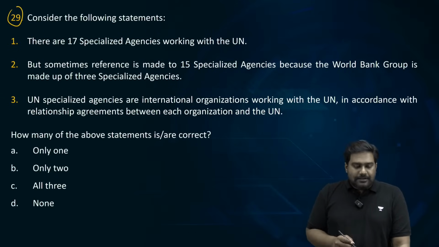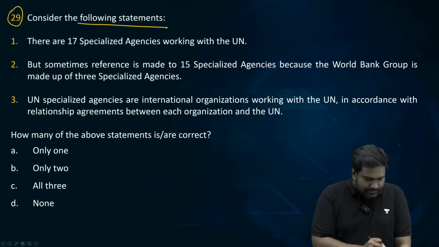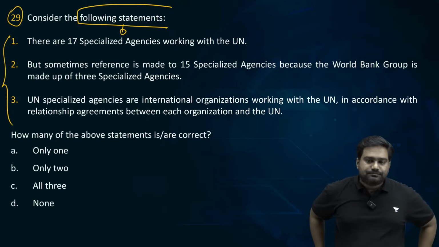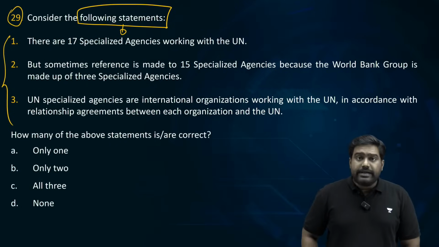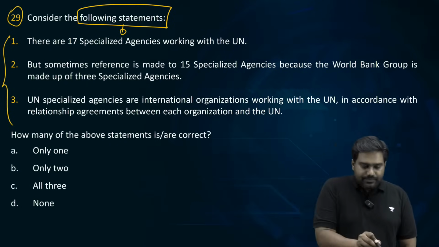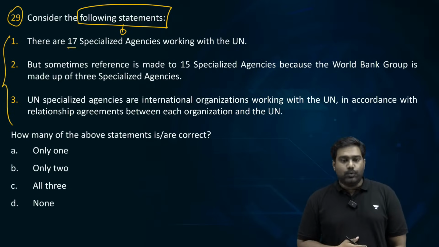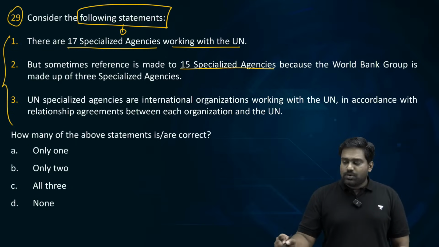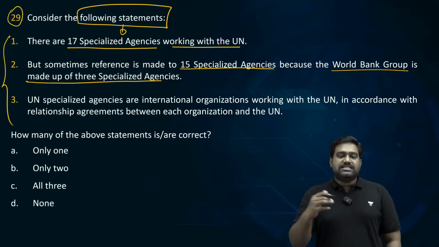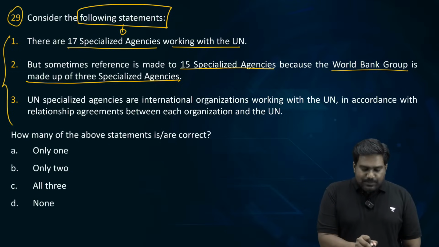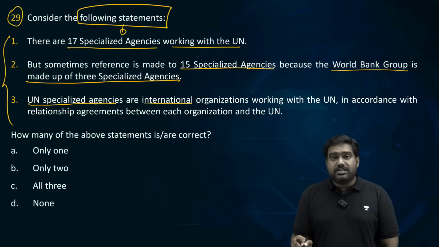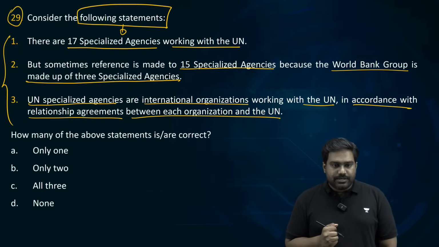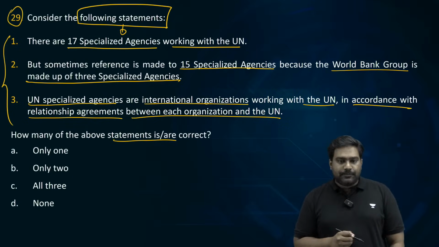Now coming to question number 29, consider the following statements. It is related to the specialized agencies of the UN. Please go ahead, read the three statements. Try to give me the right answer. There are 17 specialized agencies working with the UN. Sometimes a reference is made to just 15 specialized agencies because the World Bank group is made up of 3 specialized agencies. UN specialized agencies are international organizations working with the UN in accordance with relationship agreements between each organization and the United Nations. How many of the above statements is or are correct?